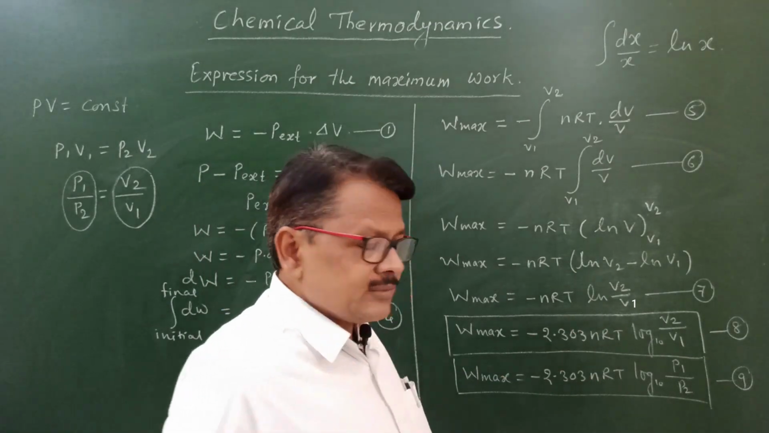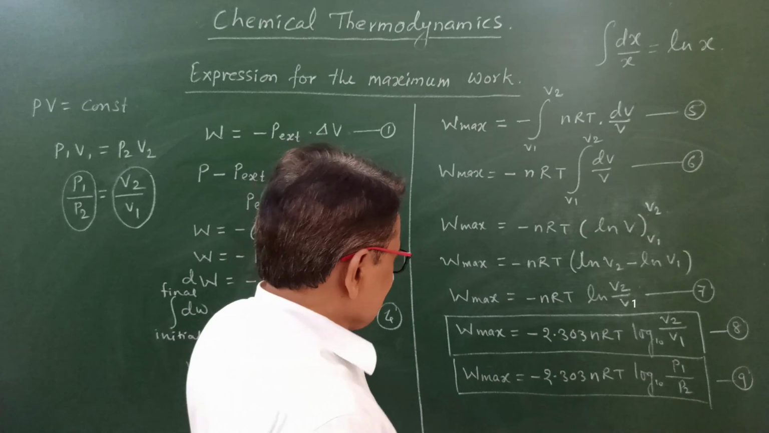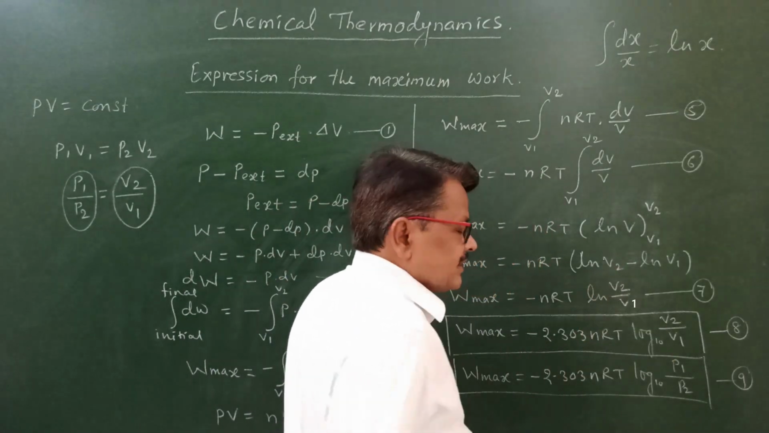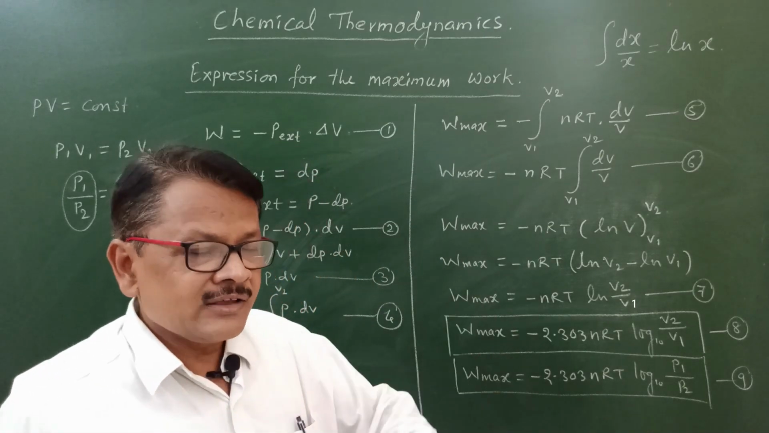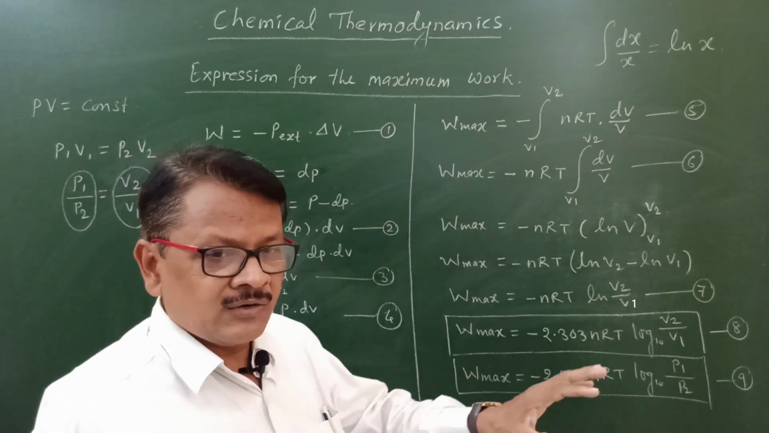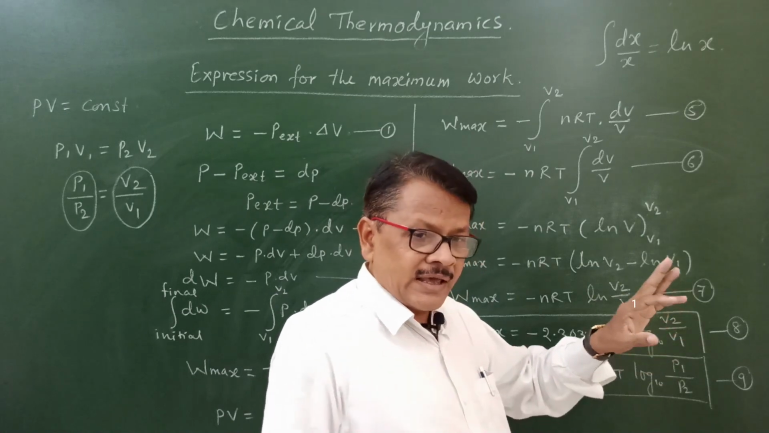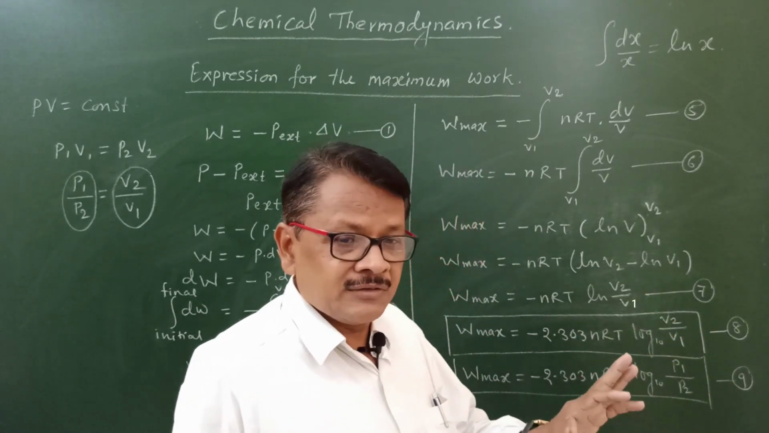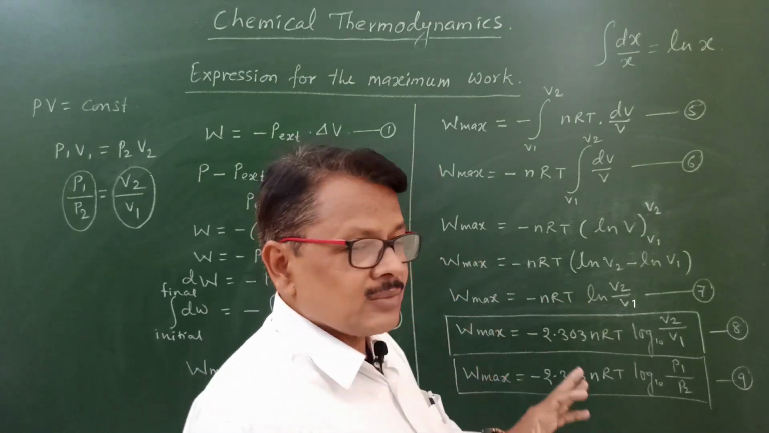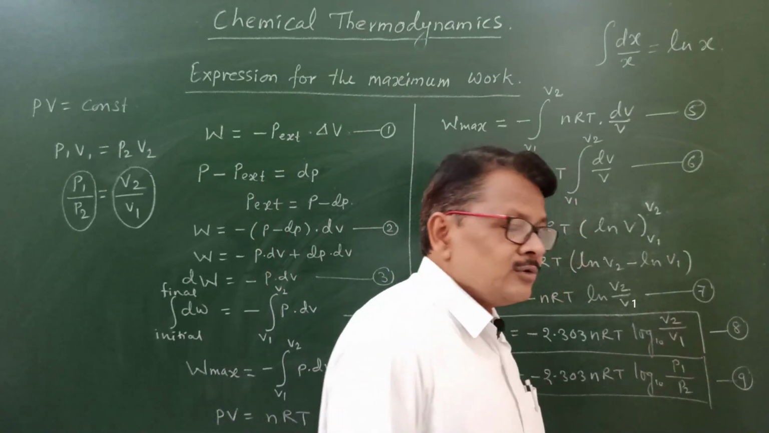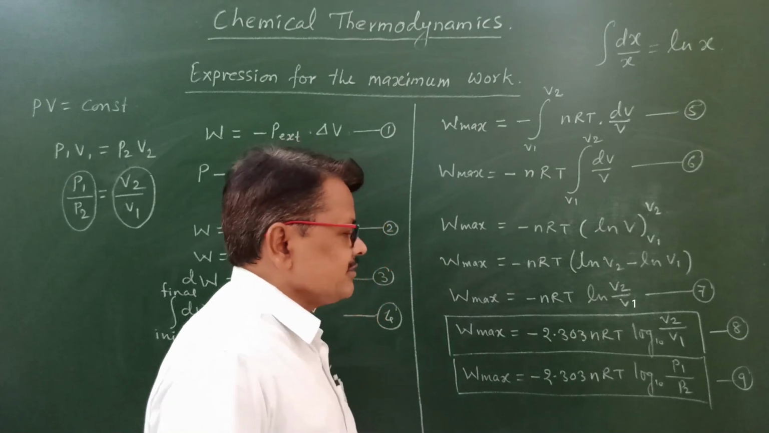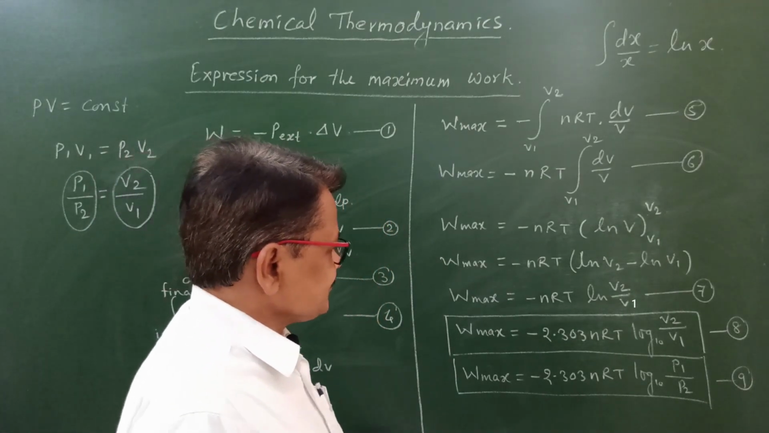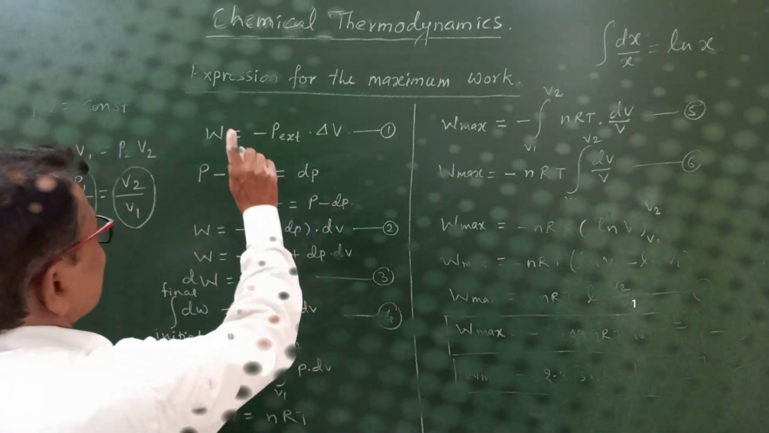So what are the terms involved in this derivation? W max is equal to 2.303 nRT log. n is the number of moles of ideal gas filled in the cylinder, which is constant. R is the gas constant, its value is also constant, which is given. T is the temperature, which is constant because it is an isothermal process. V2 is the final volume of the gas, and V1 is the initial volume of the gas. So that is the derivation.